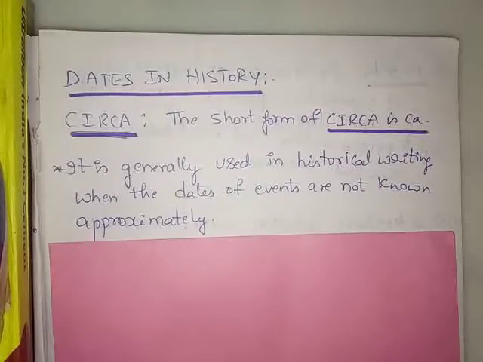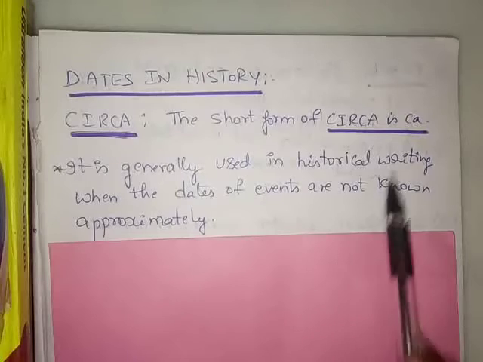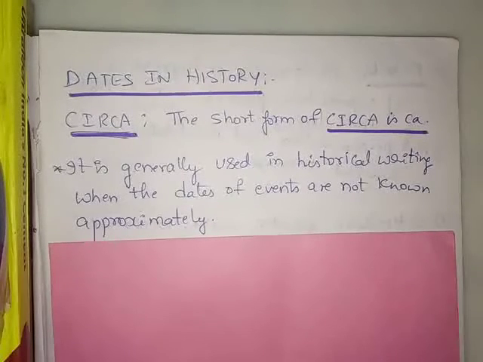In the same way, dates in history also play an important role, whether it happened in the ancient period, the medieval period, or at the end of the medieval period. So how do they denote the date in history? The short form of circa is CA. This circa tells us how the date is going to be identified or mentioned in history.